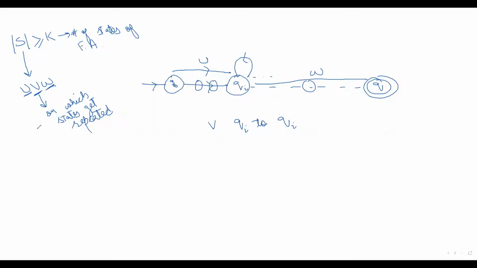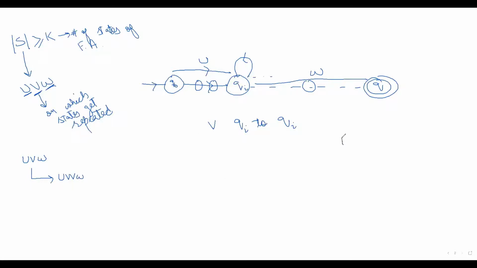So what does that mean? It means that if this automata accepted this particular string uvw, then it should also accept the string uvvw. Why? Let's see.